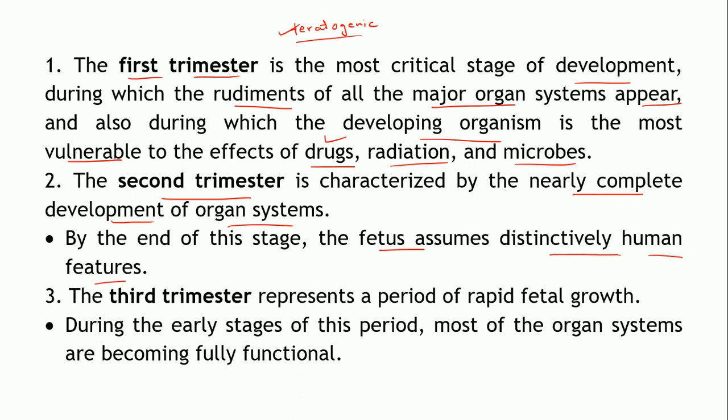Then the last 3 months comprise the 3rd trimester. This represents the period of rapid fetal growth. The fetus will grow very rapidly during this particular period. During this period, most of the organ systems become fully functional. So these are the 3 trimesters into which the pregnancy can be divided.